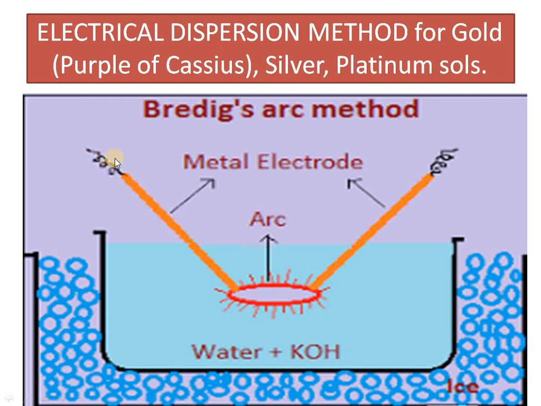Now very high temperature is obtained when you pass the electricity, and this solid will immediately be converted into vapors. And once it is converted to vapors, the outside cooling atmosphere or the low temperature will condense those vapors to form the solution of gold, and the gold solution is also known as purple of Cassius. In a similar way, silver and platinum also are obtained through the Bredig arc method. This is the electrical disintegration method or dispersion method.